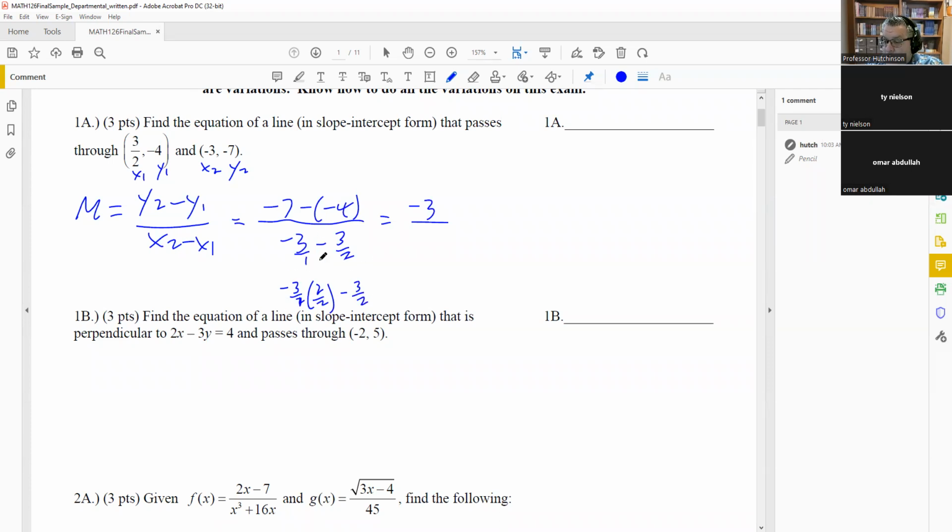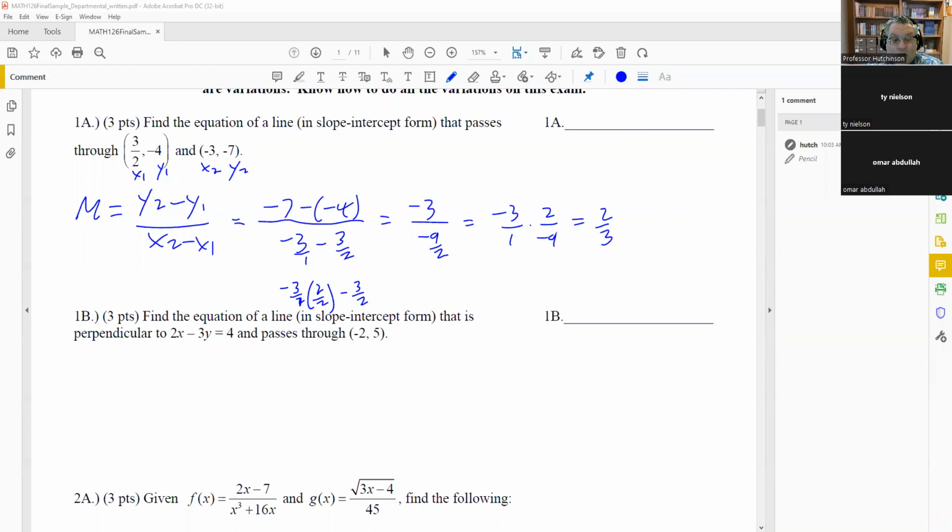So what we'll get is negative 6/2 minus 3/2 is negative 9/2. You could just do that in your calculator, using the fraction button. When you divide a fraction, it's the same thing as multiplying by the reciprocal. So we need to multiply this by 2 over negative 9. The negatives are going to cancel out. We can also cancel out a 3 from that, and you'll end up with 2/3 as your slope.